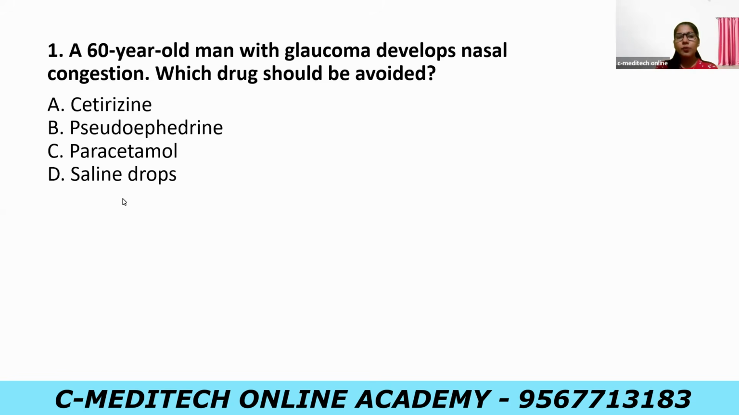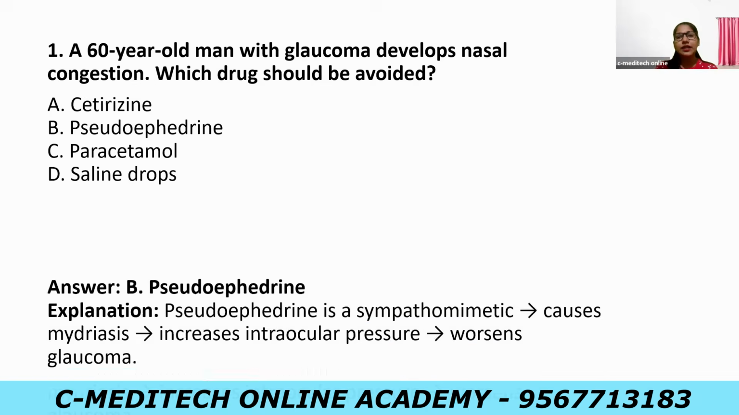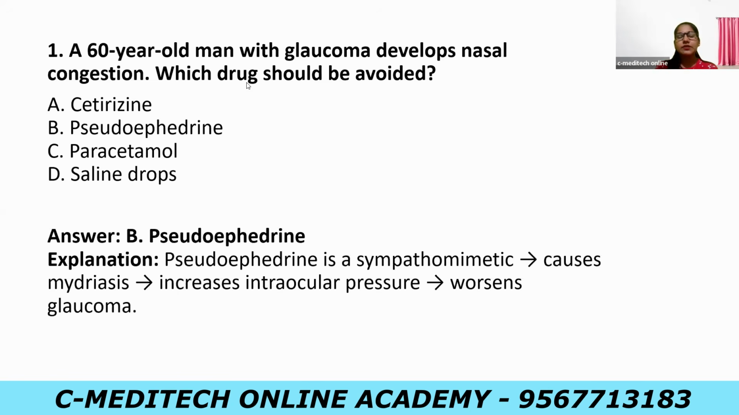So while considering the option, you can see that pseudoephedrine. So pseudoephedrine is a sympathomimetic agent. So that causes mydriasis. So what happens when they cause mydriasis? It will raise the intraocular pressure that will further worsen the condition of glaucoma. Okay, so the answer is pseudoephedrine. The reason is that pseudoephedrine is a sympathomimetic agent. Since it is a sympathomimetic agent, it causes mydriasis and raises the intraocular pressure and worsens the condition of glaucoma. So in this case, pseudoephedrine should be avoided in this patient.